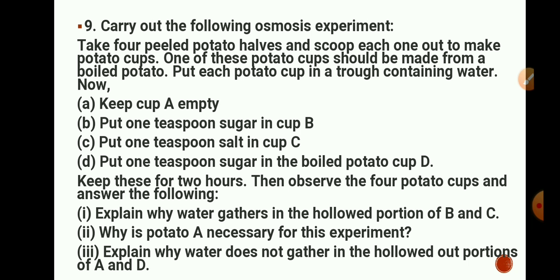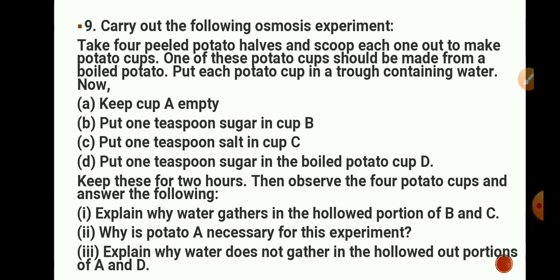Now see, keep cup A empty. Put 1 teaspoon of sugar in cup B, 1 teaspoon of salt in cup C. Put 1 teaspoon of sugar in the boiled potato cup. So out of 4, one potato should be boiled. Now keep these for 2 hours. Then observe the 4 potato cups and answer the following. Explain why water gathers in the hollowed portion of B and C.